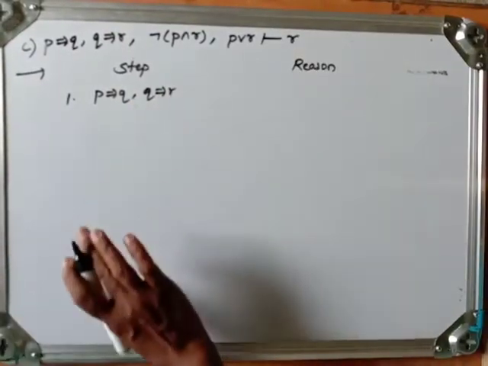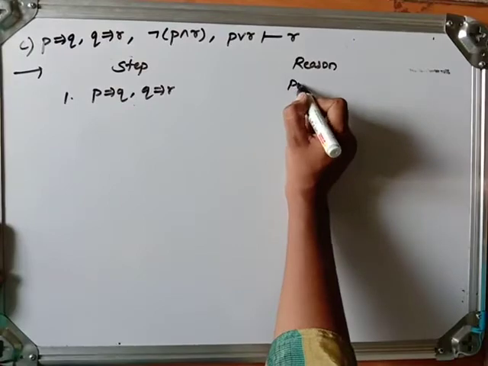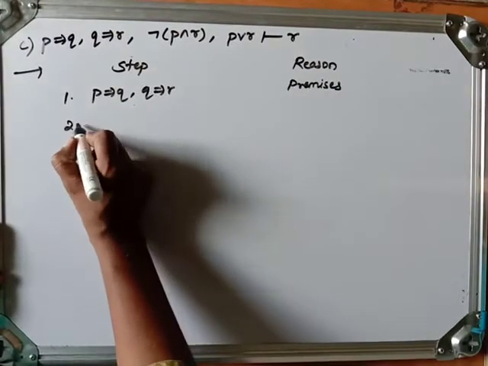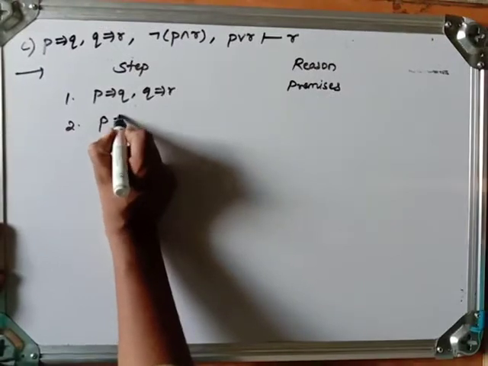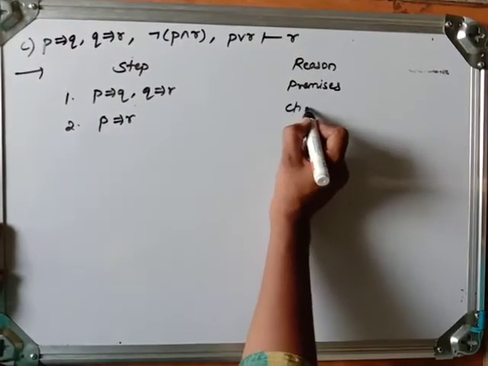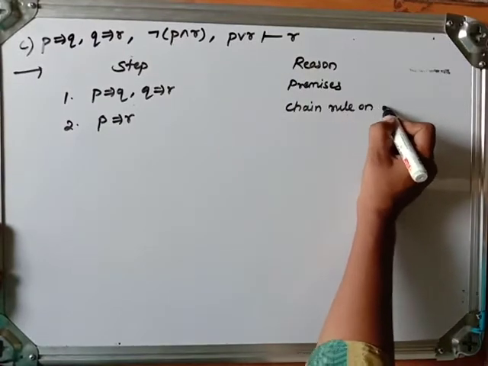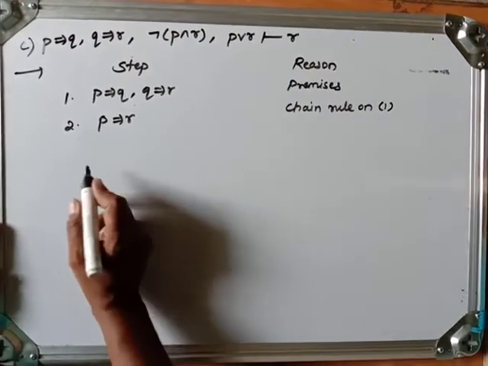We can use the chain rule. These are premises. So second, I can say P implies R using the chain rule on 1. Okay.